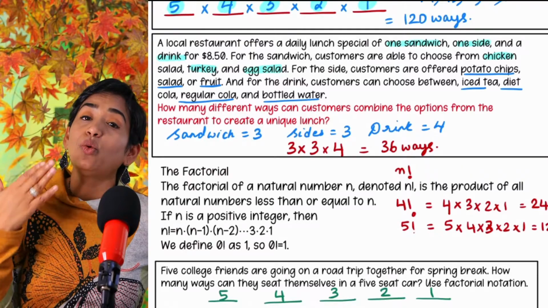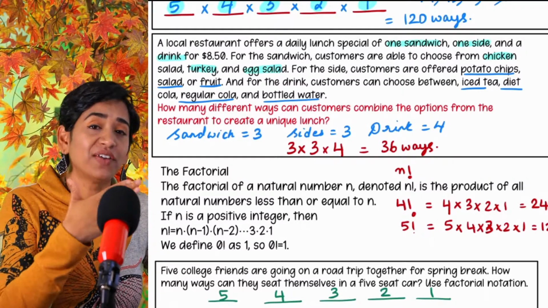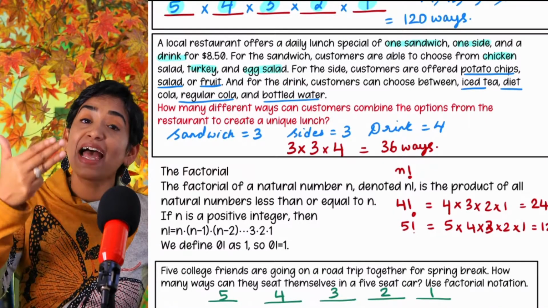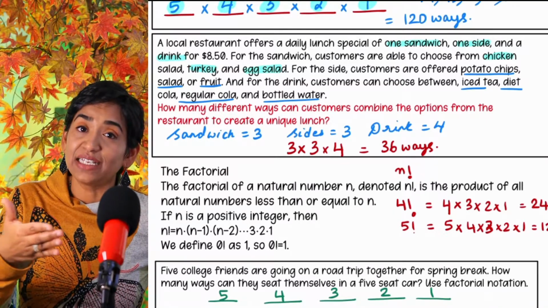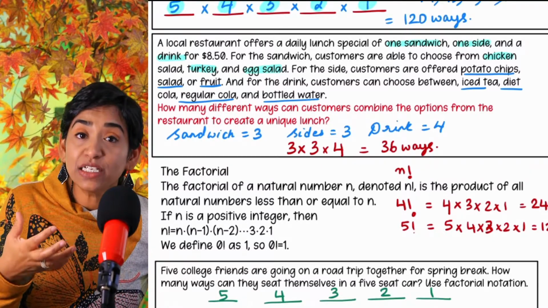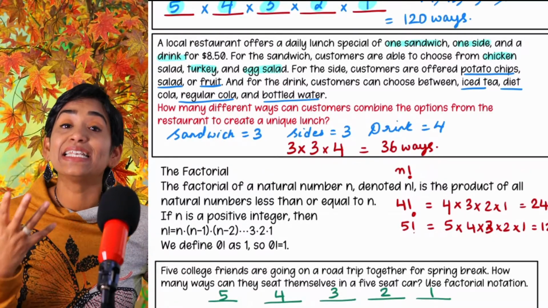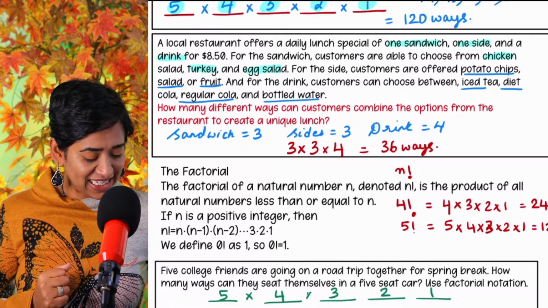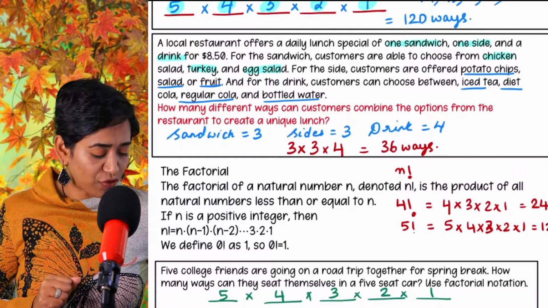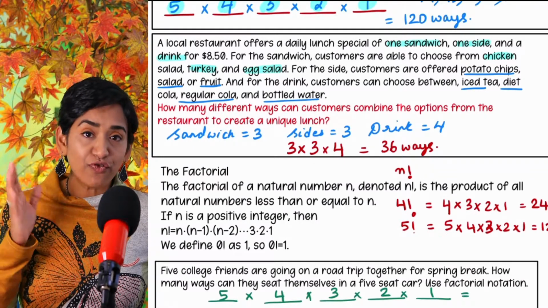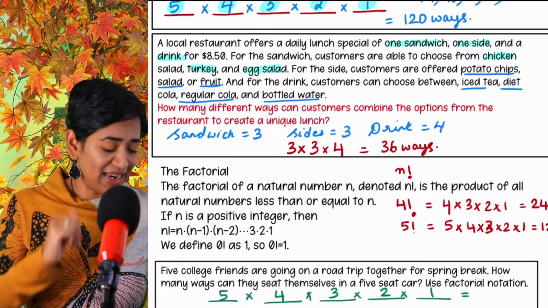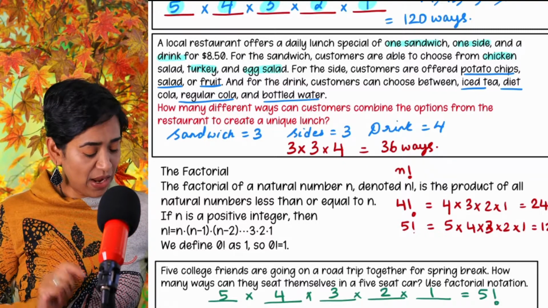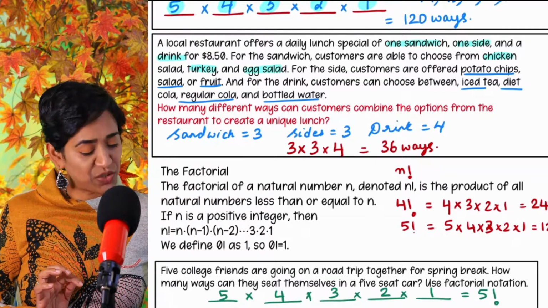Remember, I'm trying to find the number of ways. I'm trying to see how many ways can they sit in all 5 seats. So the first seat and the second seat and the third seat and the fourth seat and fifth seat. I am repeating the word and because every time I say and, it's multiplication. So 5 times 4 times 3 times 2 times 1 is nothing but your 5 factorial. All right? Okay, now let's go ahead and take a look at the next problem.